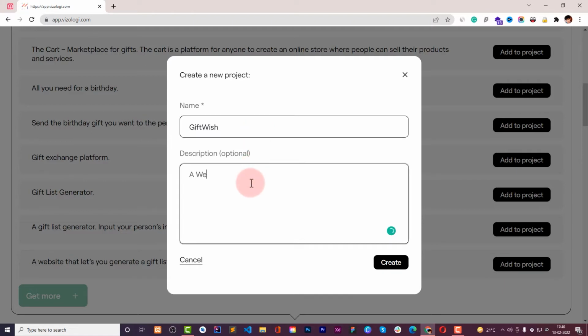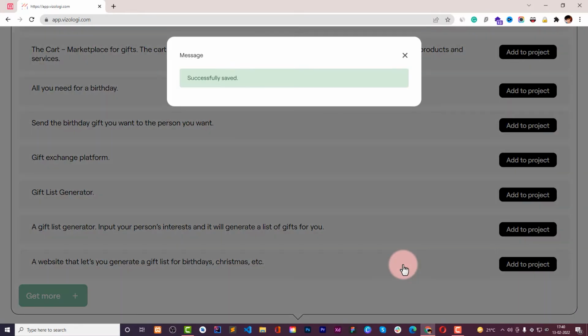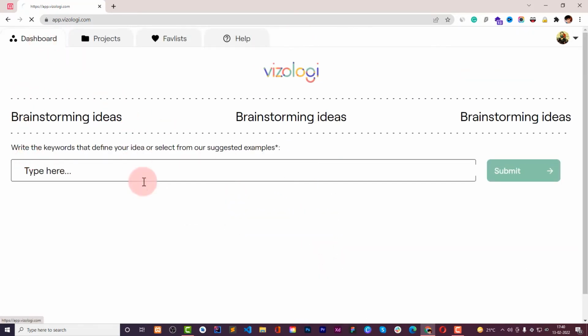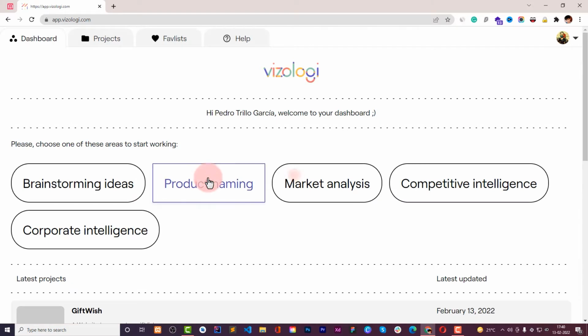The same thing, a website to generate a gift list, and that's created. Okay, it's done. Now we can move to another one, that is product naming.